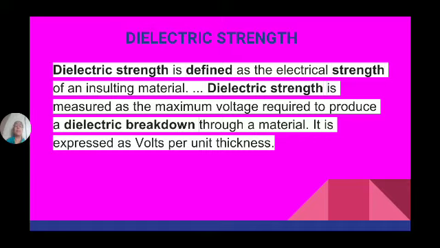Now the second category: insulating materials are also known as dielectric materials. So what is the basic property of a dielectric material? Whatever current we are giving, it doesn't allow the current. It stops there.